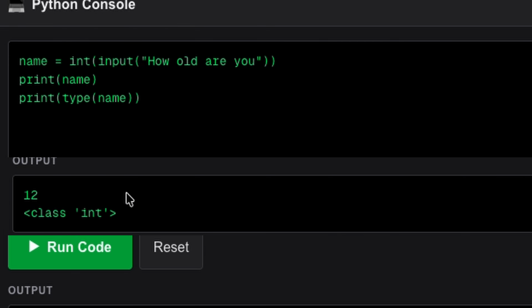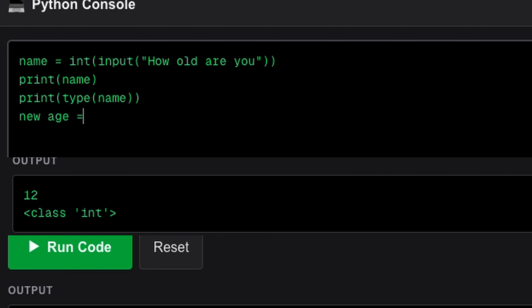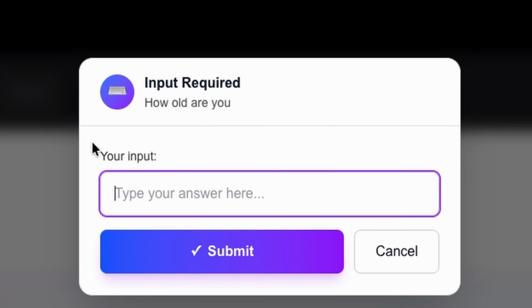Now that we've converted it to an integer, we can run some calculations. For example, we can say new age equals, this should be age, new underscore age equals age plus 5. And then we print new age. Let's say 70, and there we go.